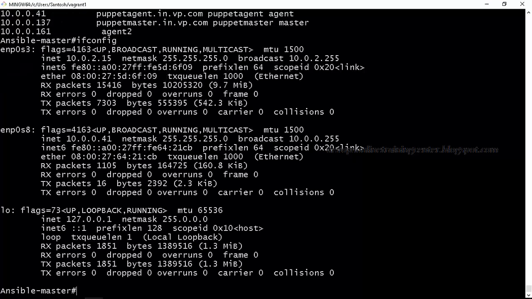Okay. The problem is the IP addresses are not changed properly. See, this is the agent IP address, which is 10.0.0.41. I think I have given this wrongly. This has to be here, this has to be here. That's why it is running on the same machine.